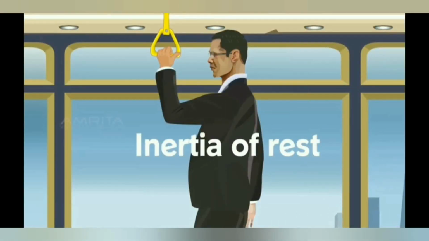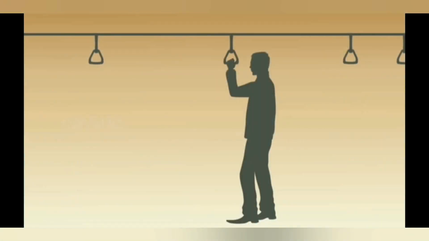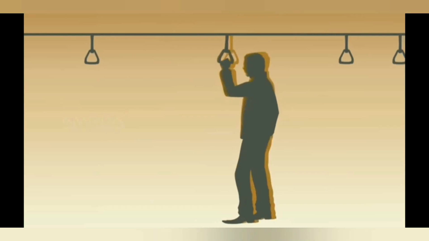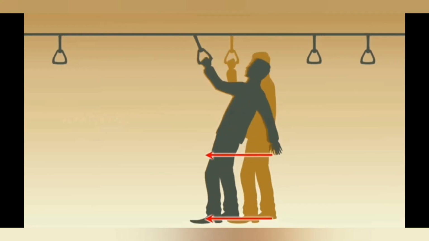Let us consider a person standing inside a bus which is at rest. Now, as the bus starts moving, the lower part of the person's body comes in motion. But because of inertia of rest, the upper part tends to stay at rest. Hence, the person falls backwards.